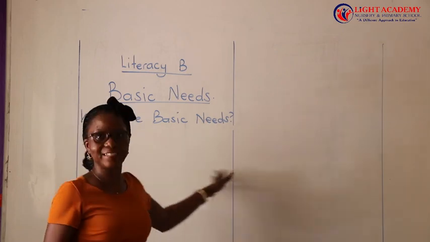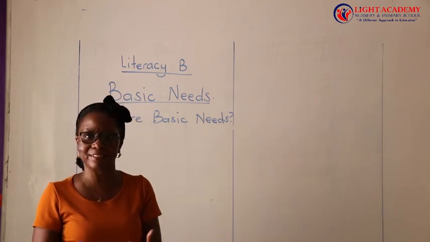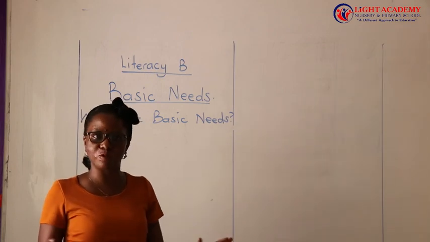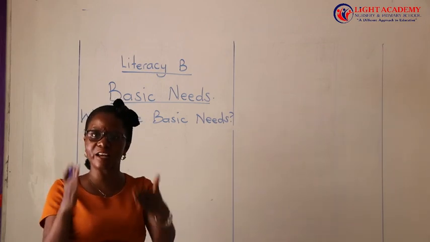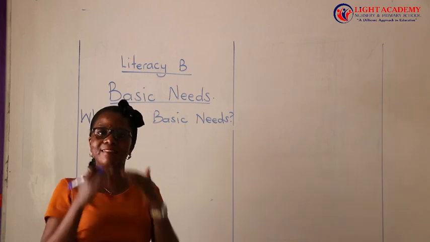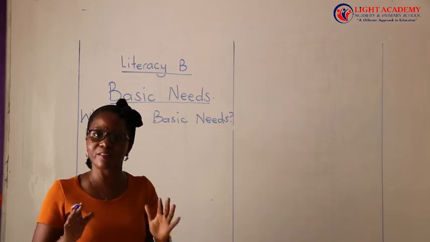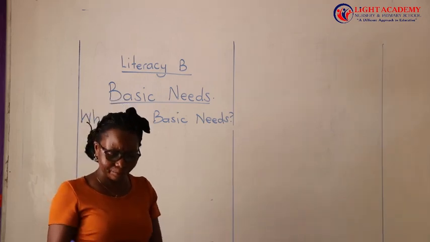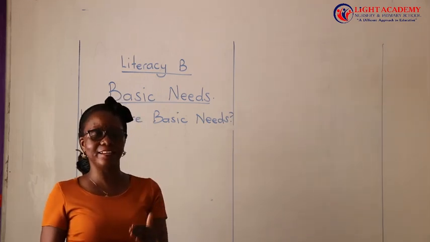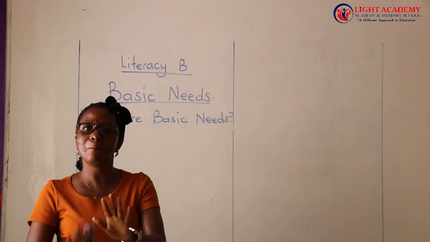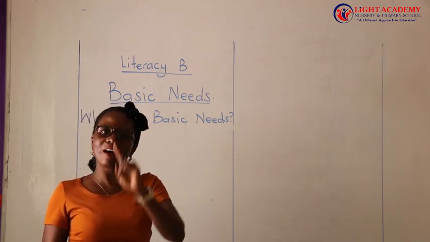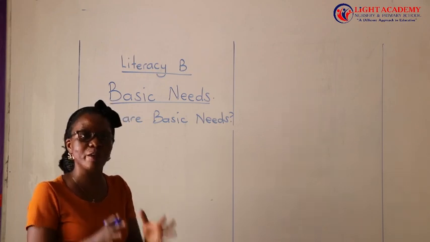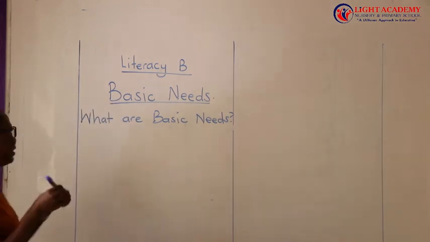So, basic needs are the things that man cannot live without in his life, in your life, in my life. These are what we call the basic needs. Without them, you and me, we cannot live. That's why we call them the basic needs.